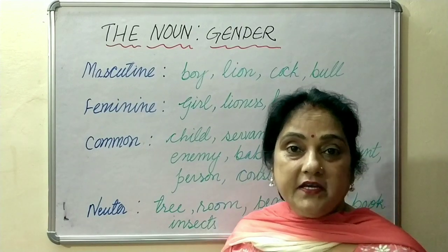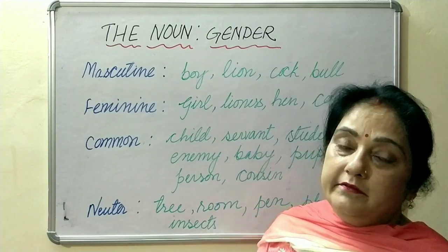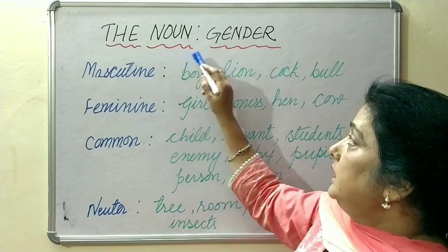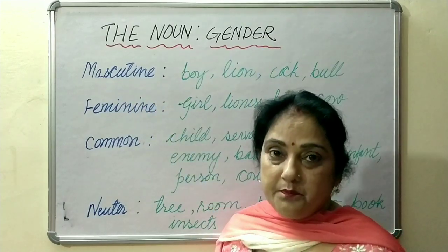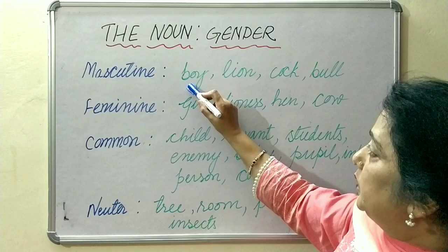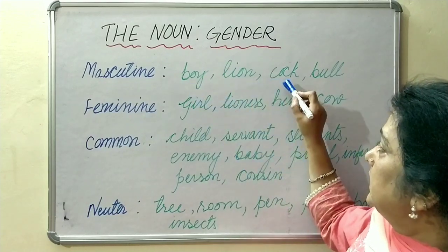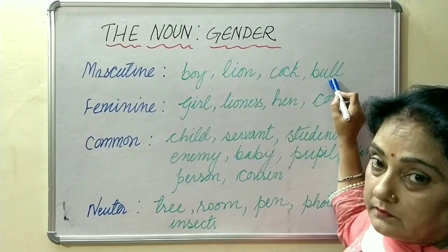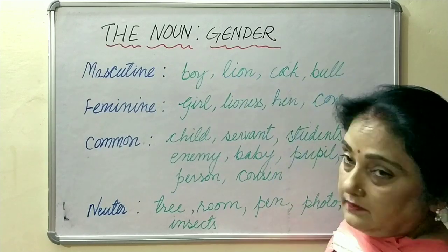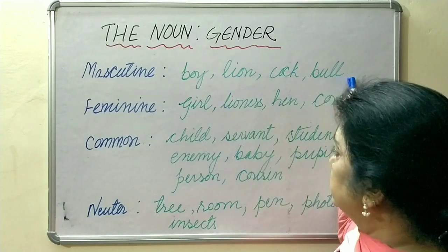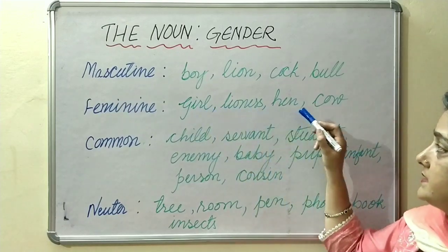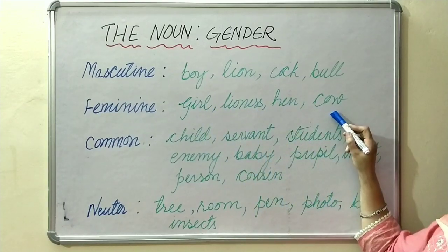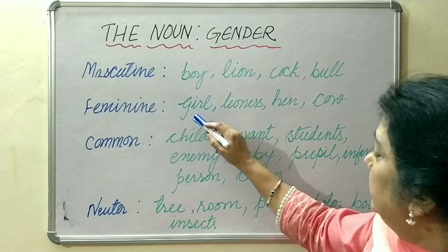After the classification of noun, we'll learn the noun gender. Masculine. Masculine means male. For example, boy, lion, cock, bull signify male gender. Feminine. Girl, lioness, hen, cow. These are all females.